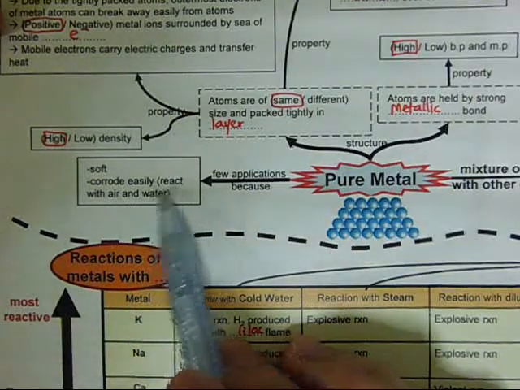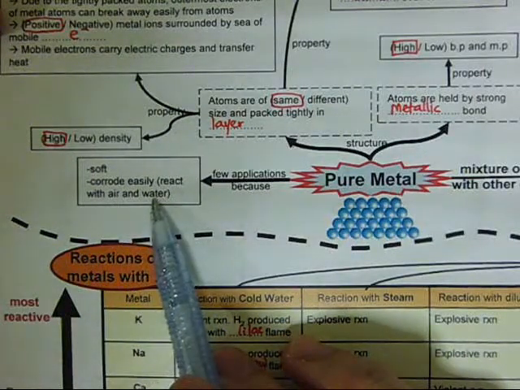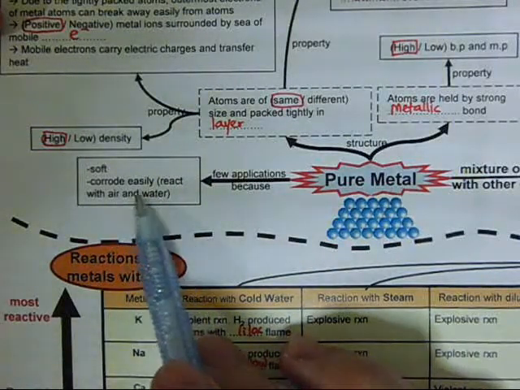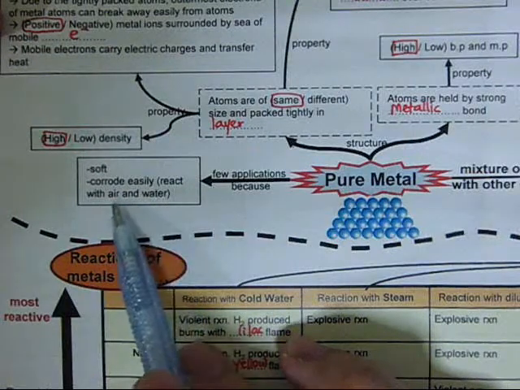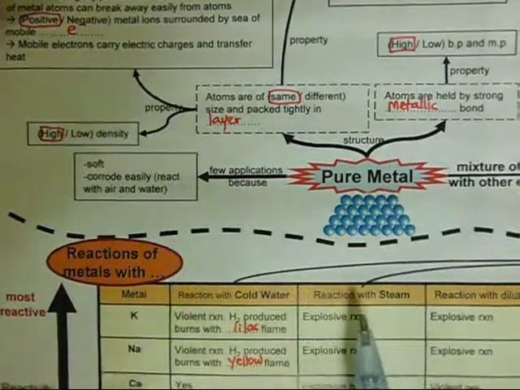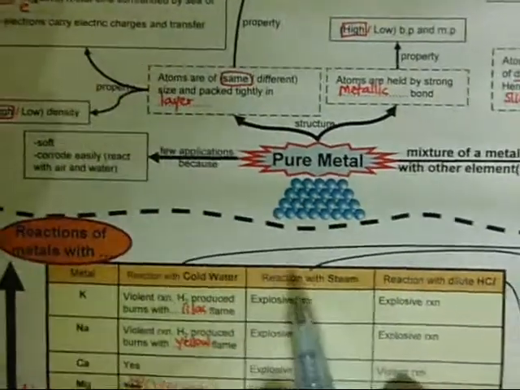Corrode easily means that they react with air and water to form oxide. Okay, that is the meaning of corrode easily. Now, why are pure metals very soft?